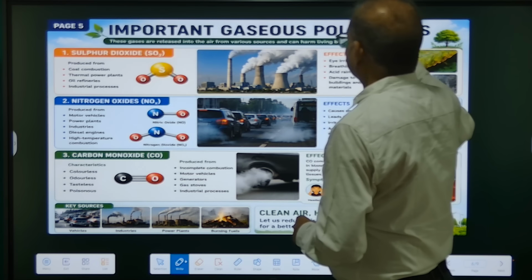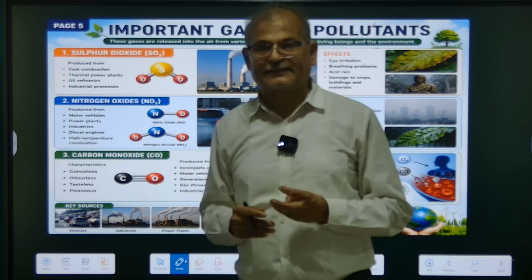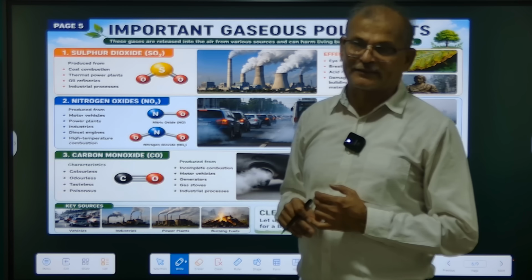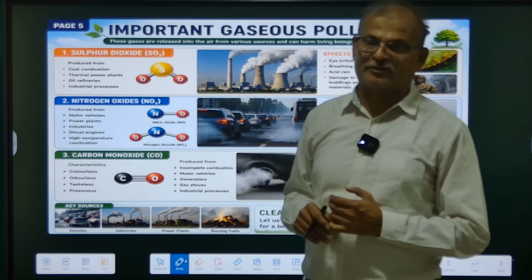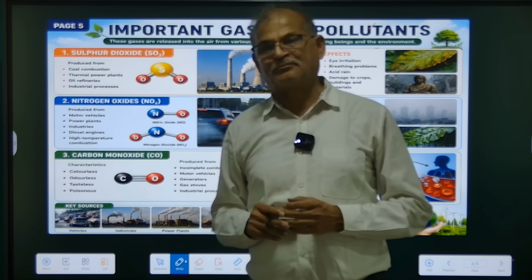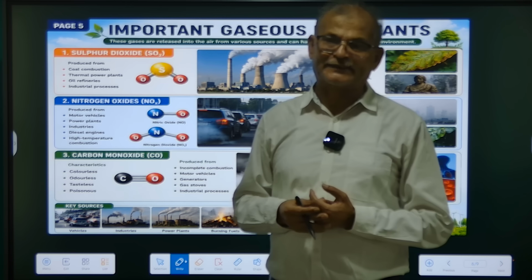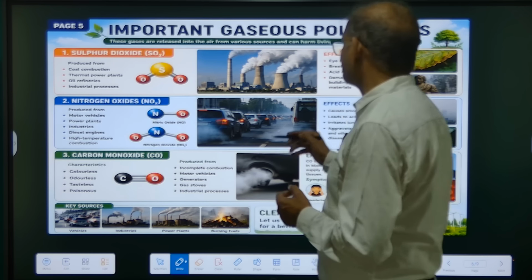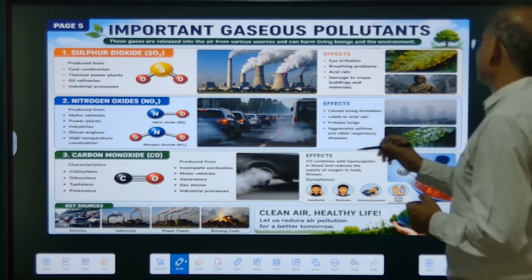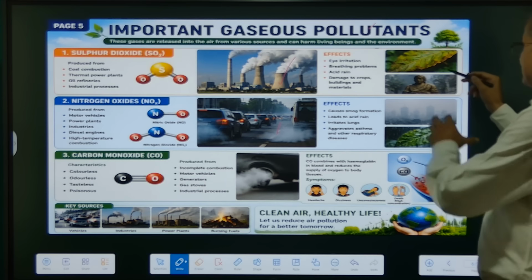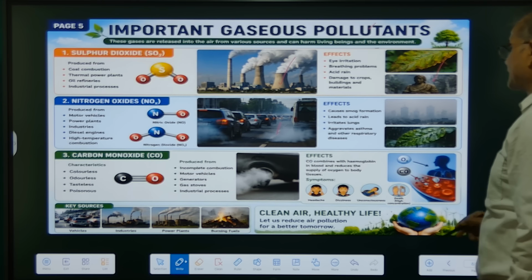Important gases are sulfur dioxide, nitrogen oxides, which we call NOx, and carbon oxides. They are important pollutants in the atmosphere, released from factories, vehicular exhaust, power plants, and microbiological activity.